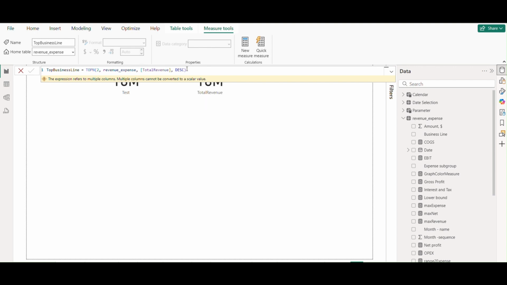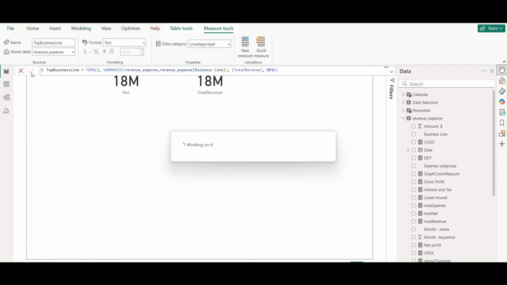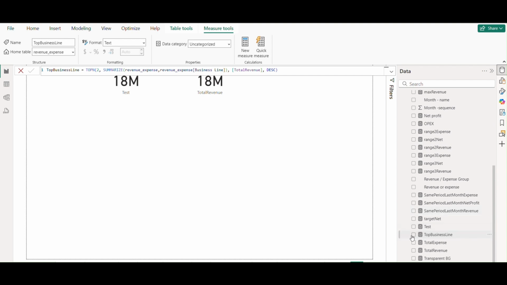So let's try to create a summarized table based on a category, for example business, category-wise total revenue. I mean the top two categories by total revenue. So let's create a summarized table inside the TopN function, and then we try the total revenue in the TopN function. Here I'm trying, but still I'm getting this error. Okay, I'm not getting the error. Let's try this measure first.